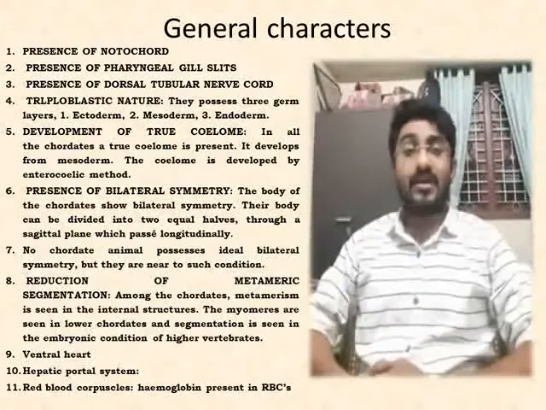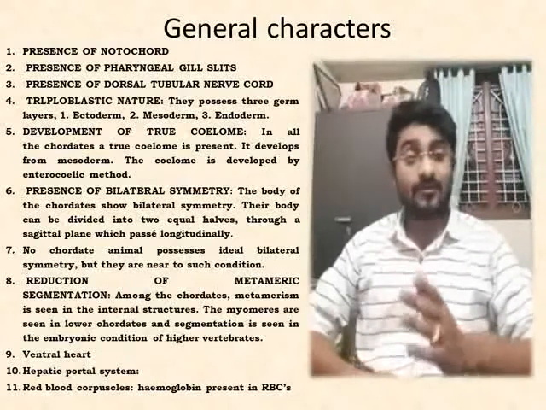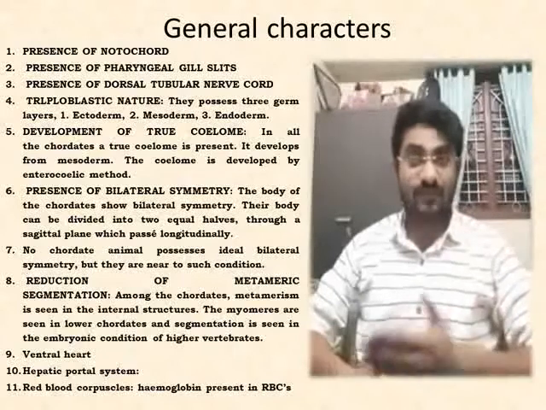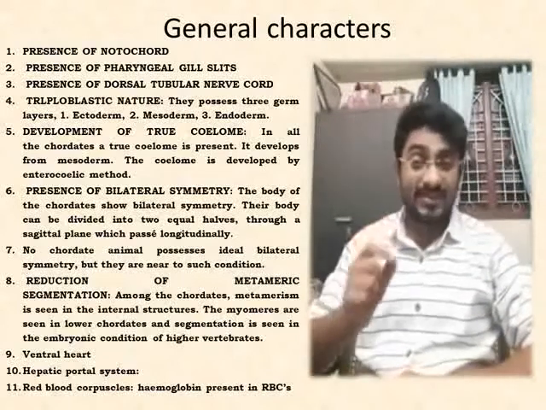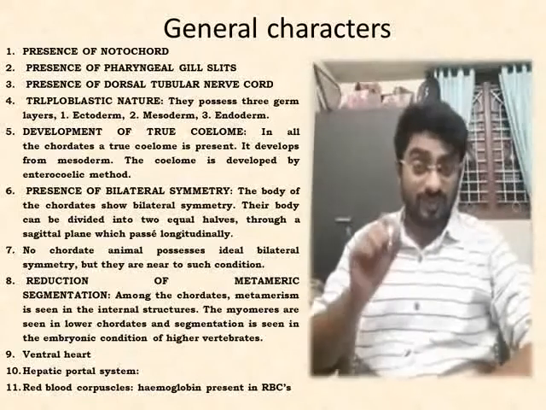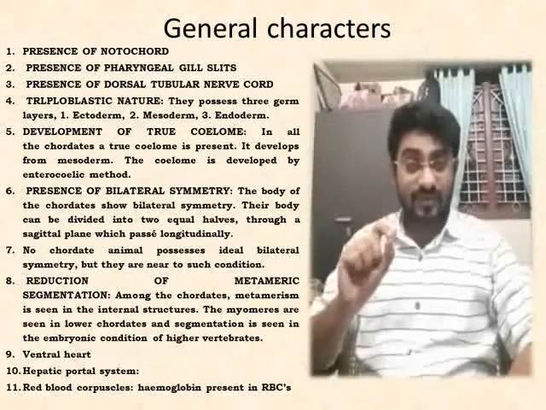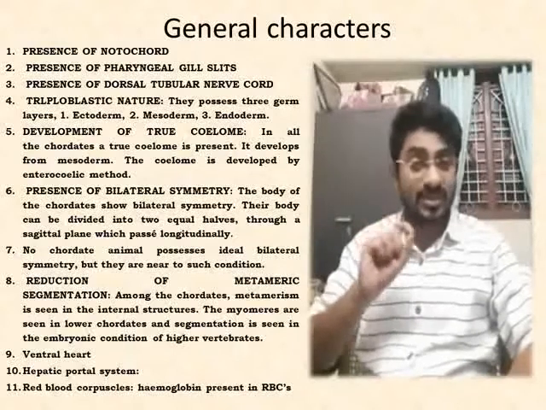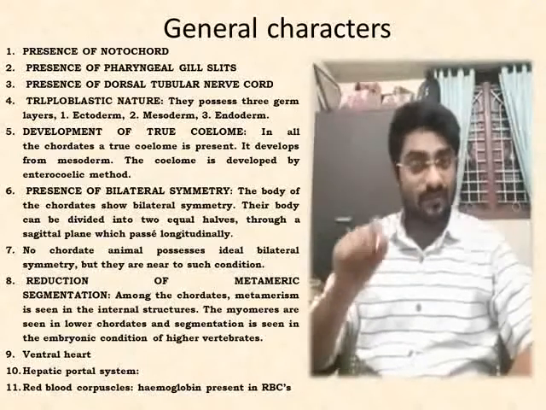Then the heart is present towards the ventral side. In invertebrates, the heart was towards the dorsal side, but in chordates, it is towards the ventral side. There is a special system called the hepatic portal system. This hepatic portal system is exclusively restricted to the chordates. The hepatic portal system is not seen in invertebrates. So the hepatic portal system is seen only in chordates.